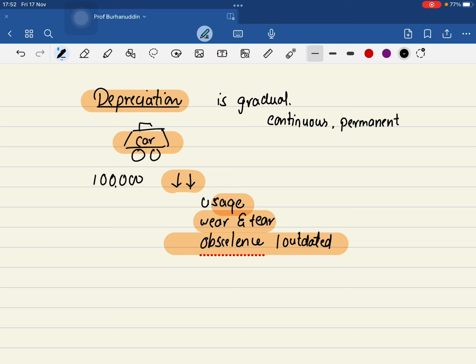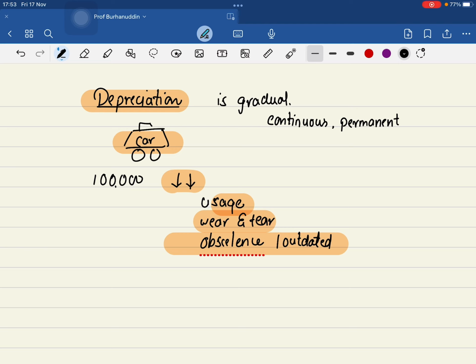Like iPhone 12, if today you're getting it at 49, tomorrow after a year or two, you will not get it at 52 or 57 or something like that. It is going to go down only, because why would anyone buy 12 today when they have an option of buying 15? People who say I cannot afford it, that's a different part of our story. We're not talking about that. If there is an updated version, why would they buy the outdated one? So this is the definition. Depreciation is a gradual, continuous and permanent fall in the value of a fixed asset.